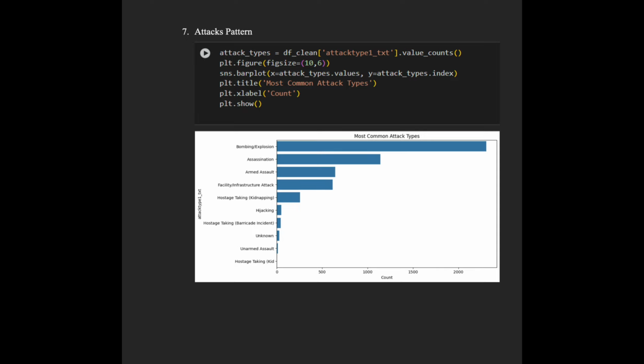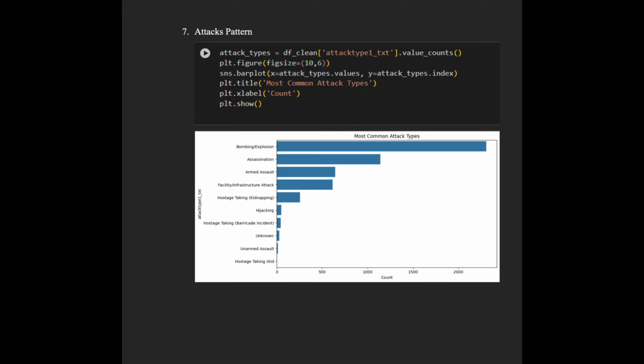So, I have used these codes to plot this graph. The code plots a bar chart of the most common attack types from a data frame, and it creates a bar plot with attack types on the y-axis and the count on the x-axis. As you can see, this graph shows the most common types of attacks.